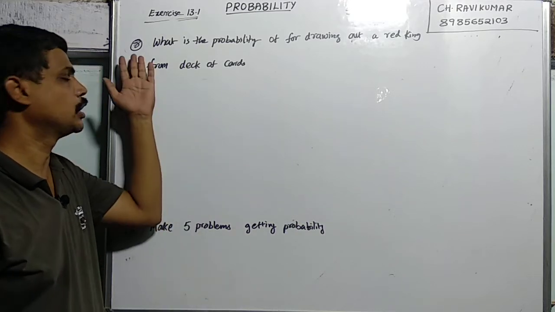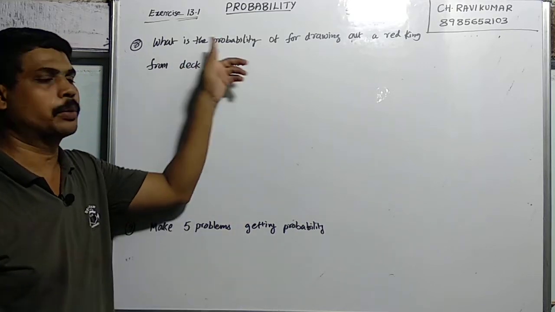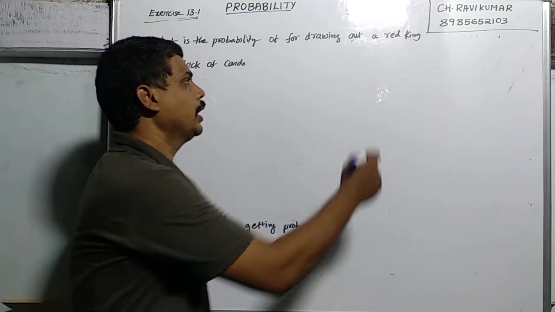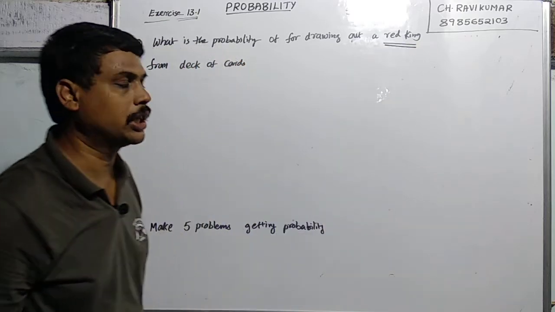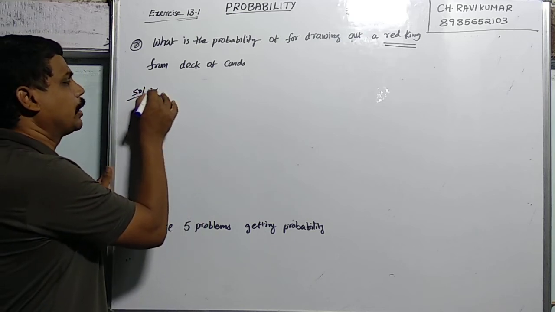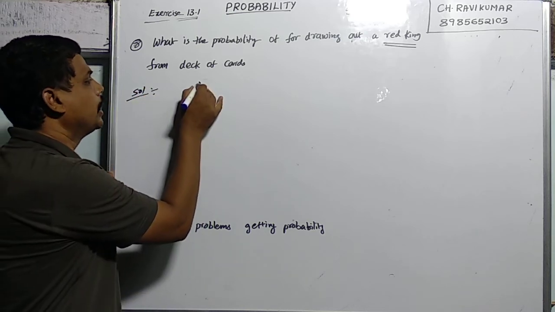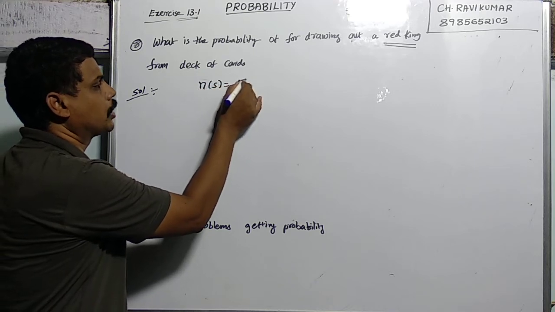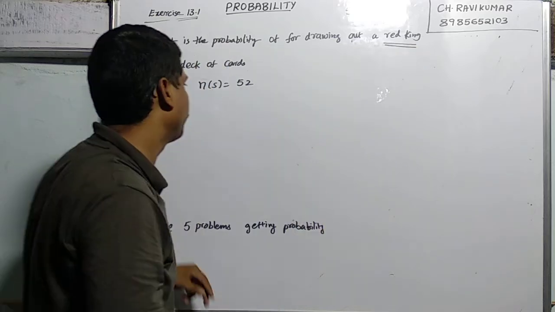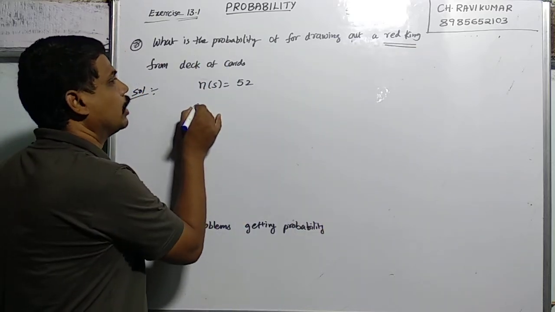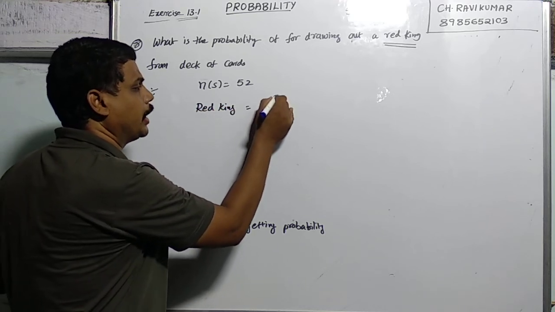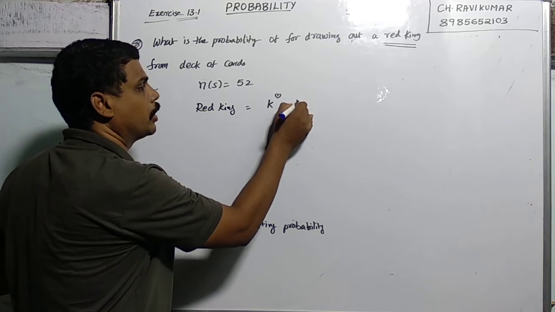The next question, question number 8: what is the probability of drawing a red king from a deck of cards? Total how many cards are there? There are 52 cards in the sample space. What are the favorable outcomes? The red kings: one king with the heart symbol and one king with the diamond symbol.